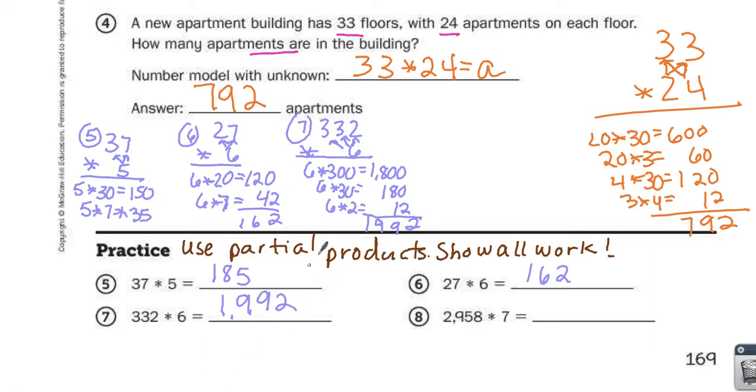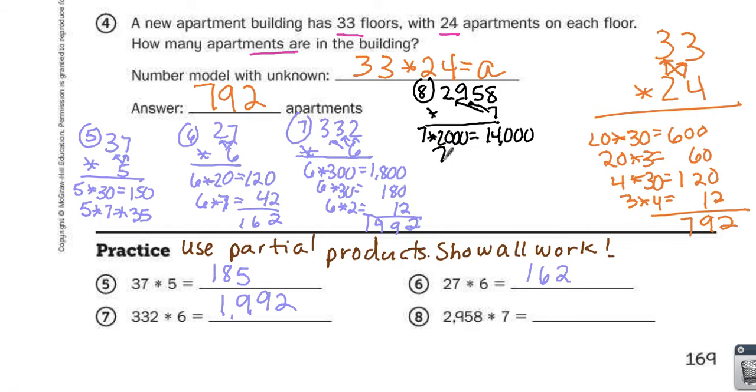And then the last problem. I'm going to change colors here so I can see it. Number 8, 2,958 times 7. I'm going to start with 7 times 2,000, which equals 14,000.